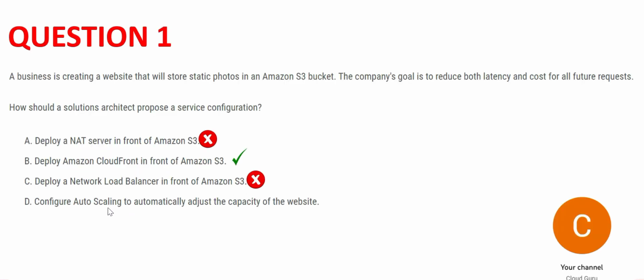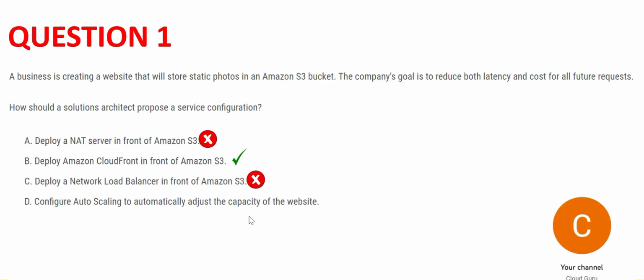Let's see option D. It says auto scaling. Auto scaling is used when you are using EC2 instances. If you have EC2 instances, and suppose the load increases, you can auto scale the EC2 instances. Auto scaling is not a feature of S3 bucket. Here the question is only about the S3 bucket and you want to reduce the latency. It doesn't mean that you will auto scale here. This is wrong. Hence option B is the right answer.